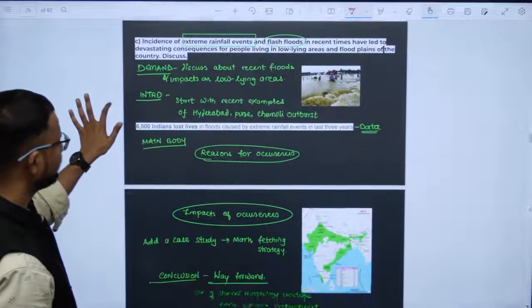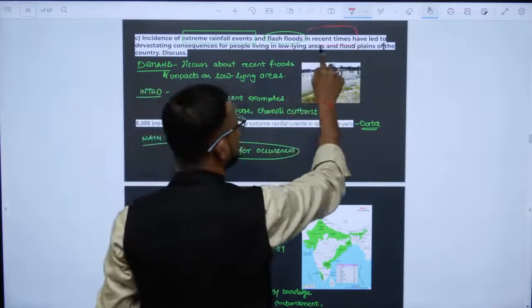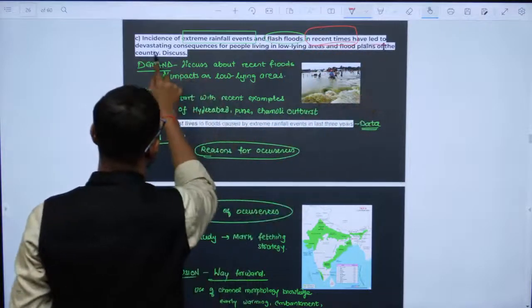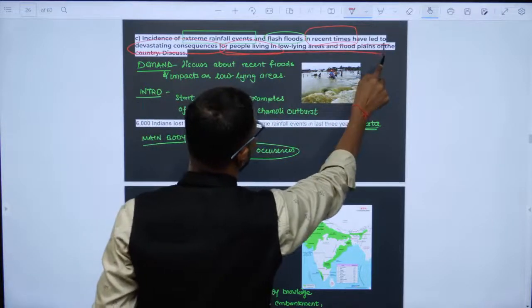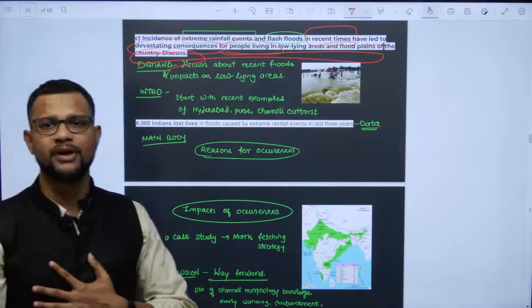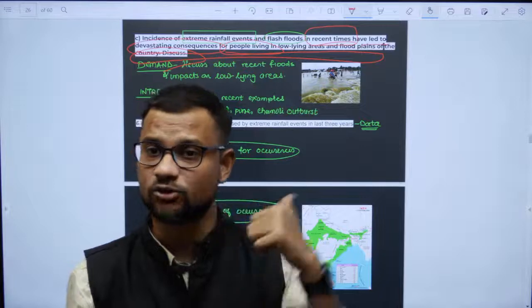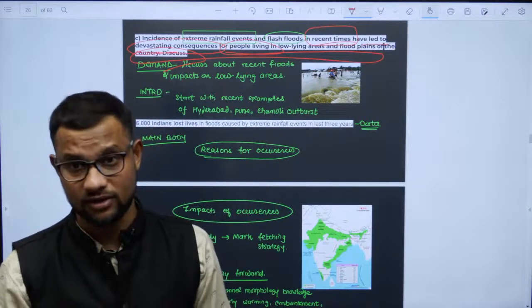Then incidence of extreme rainfall prevents flash floods in recent time, again recent time, current based, ठीक है, have led to devastating consequences for people living in low lying areas and flood plain of the country. Simple. I would like to introduce this question by the recent, क्योंकि recent दिया है तो recent लिख दो. आज have you gone through newspaper today or in the recent time?